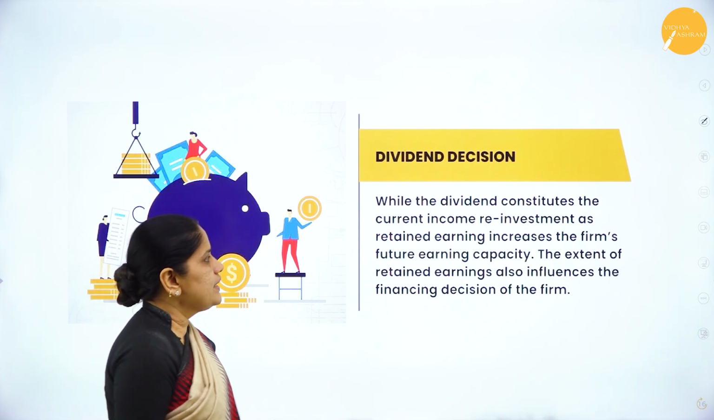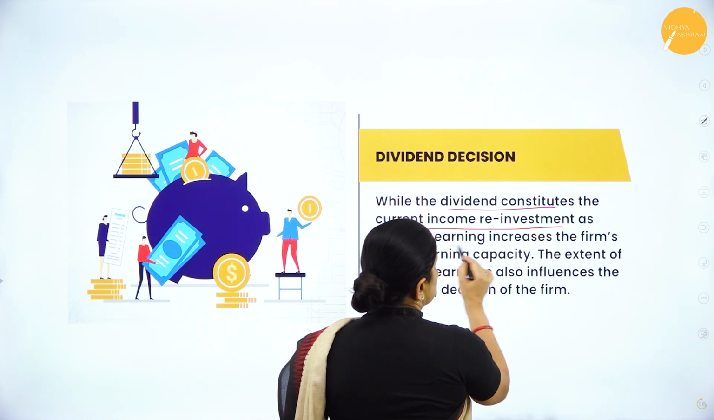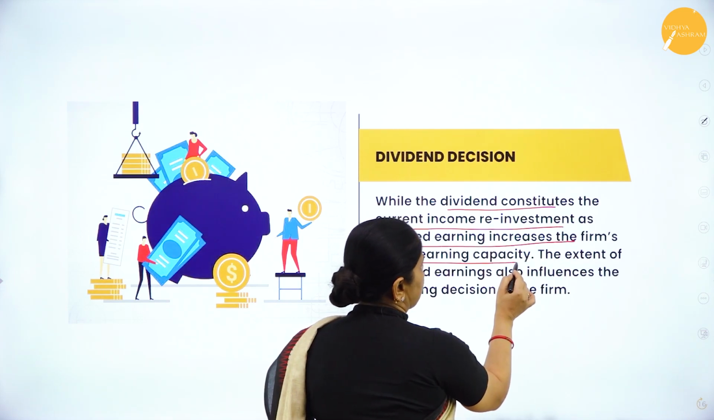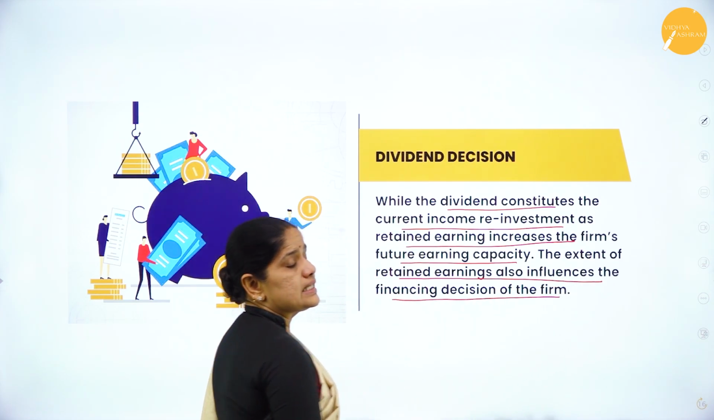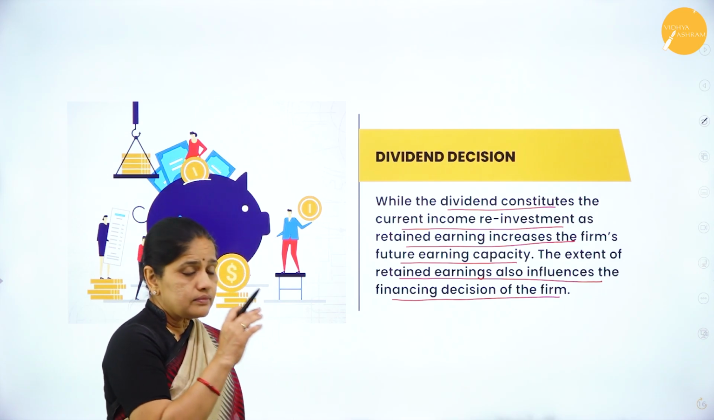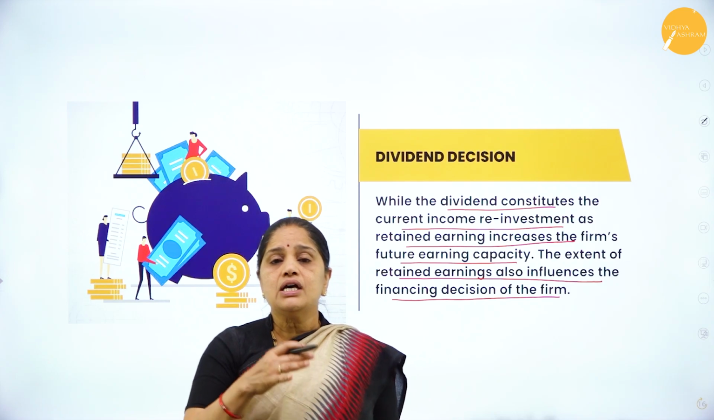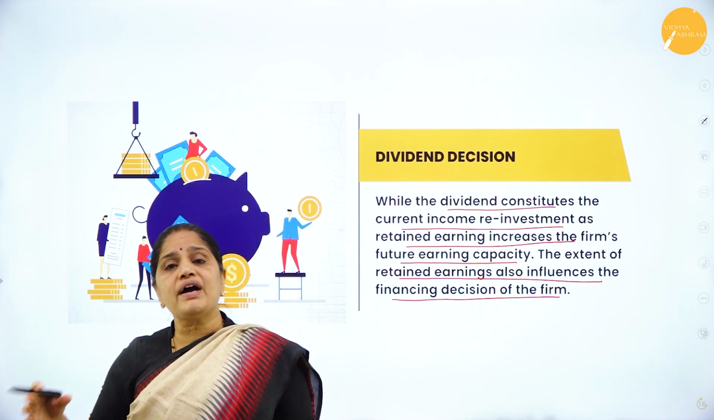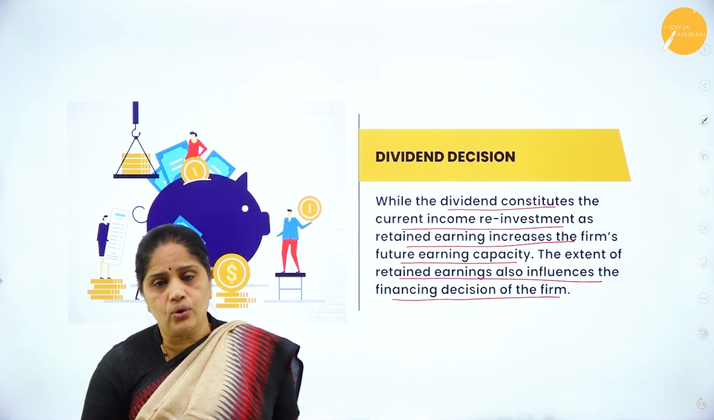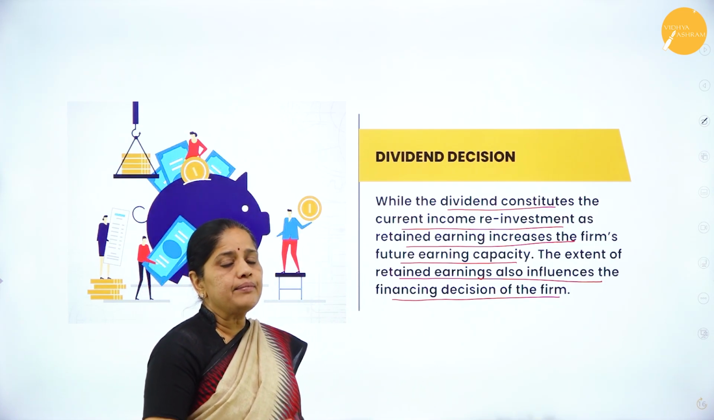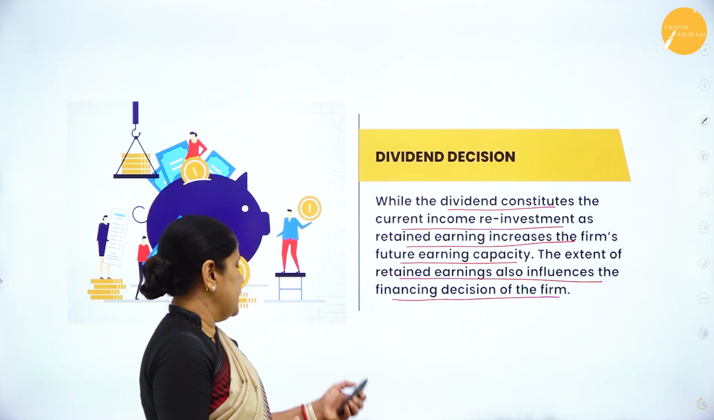While the dividend constitutes the current income, reinvestment as retained earnings increases the firm's future earning capacity, and the extent of the retained earnings also influences the financing decision of the firm. Whatever part of the profit you have kept as retained earnings will be affecting the financing decision. So if you have more retained earnings, then you need not go in for any new source of finance because you will already have the reserves of cash within the company itself.